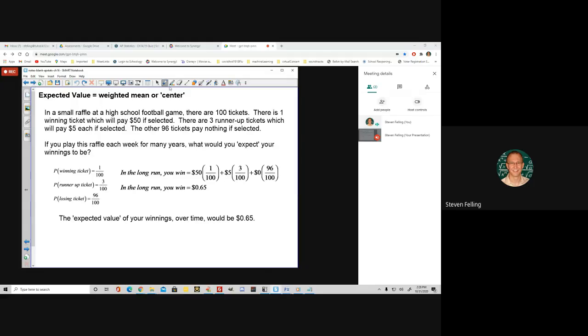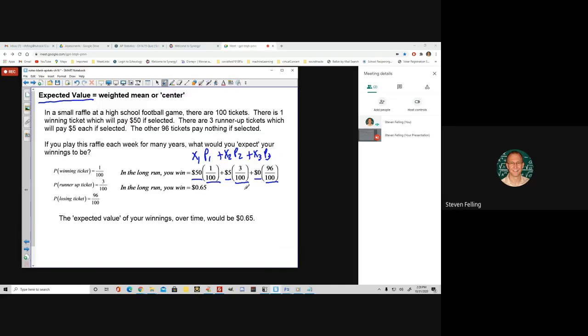Well, sometimes you'll win $50, right? But that's only going to happen 1/100th of the time. Sometimes you'll win $5, but that's going to happen 3/100ths of the time because of the number of tickets. And then you could win $0, which will happen 96 out of 100 times, right? So if I think of these 50, 5, and 0 as data values, I'm going to use an X for that. There's one possible value, that thing that can happen, and then multiply that by its probability. And I have some other outcome multiplied by its probability, and some other outcome times its probability, and you add those things up, you're computing something called the expected value.